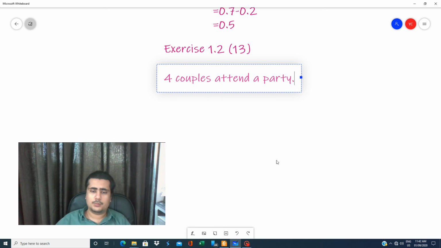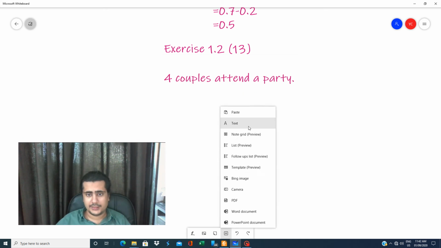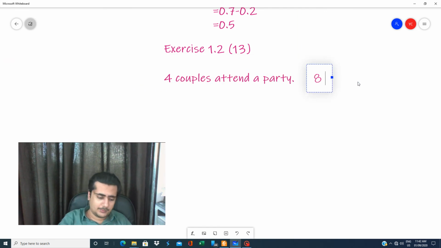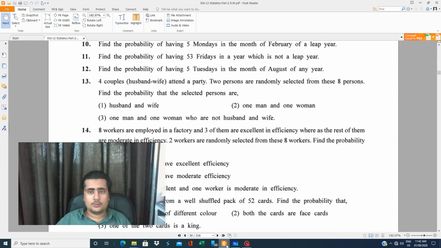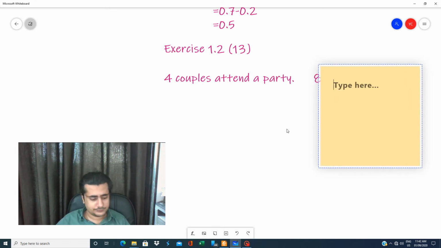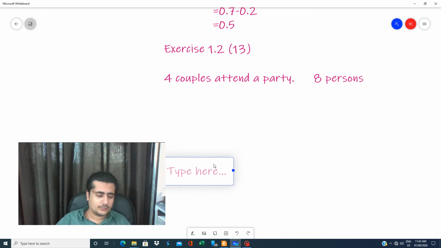See, if four couples attend a party, that means in the party there are eight persons. It is simple. One couple means husband and wife. If four couples are there, that means eight persons are there. Two persons are selected from these eight persons. You need to select two persons.